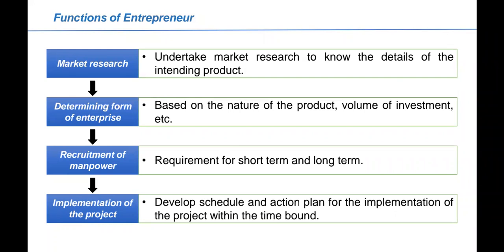The final production will start, or a schedule or action plan will be made, and whatever action plan or schedule is made, it is implemented within the time bound. They will fix a time, within that particular time the project needs to start, or it will get completed, and the project will start working in that particular period of time. So these are a few of the functions of an entrepreneur.